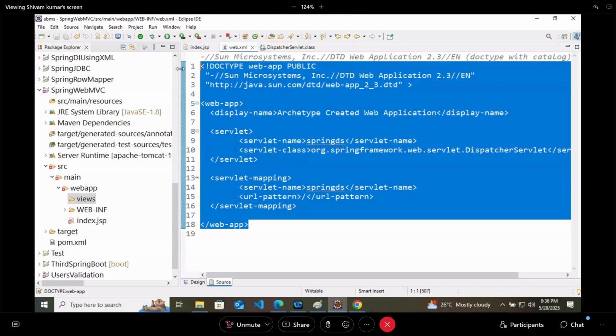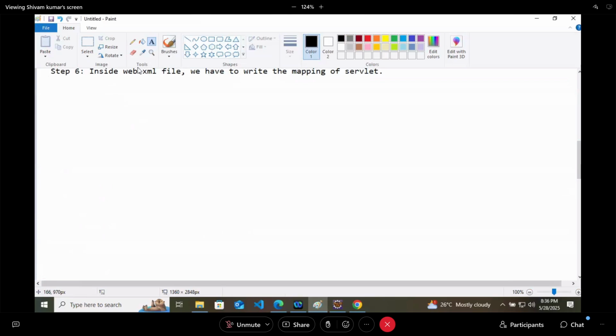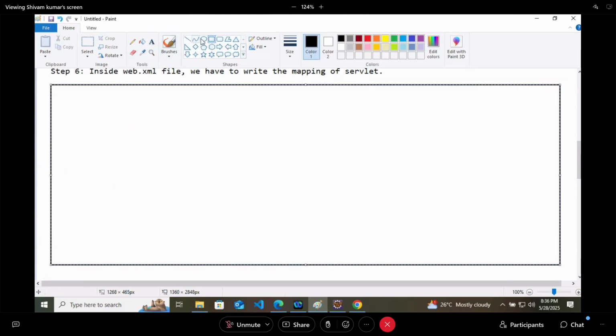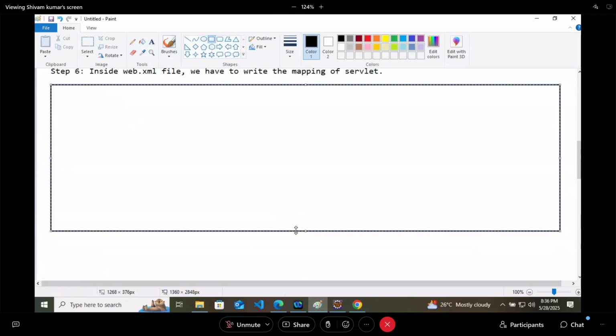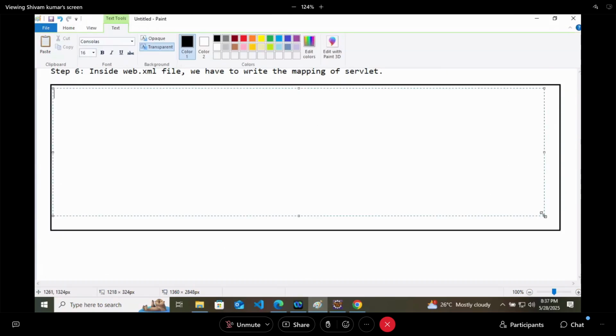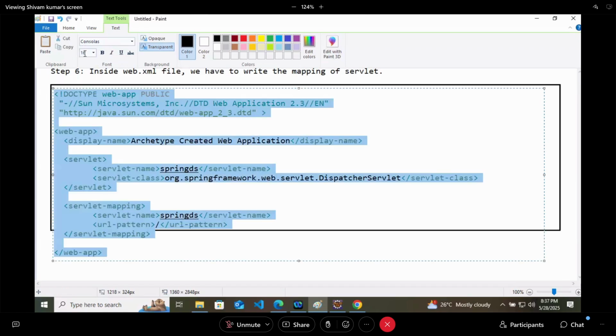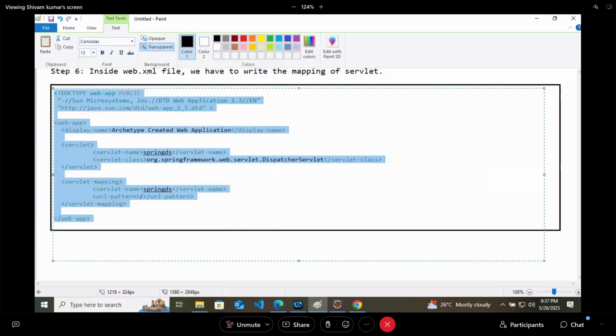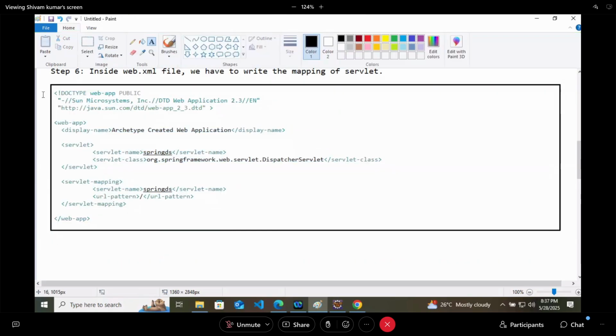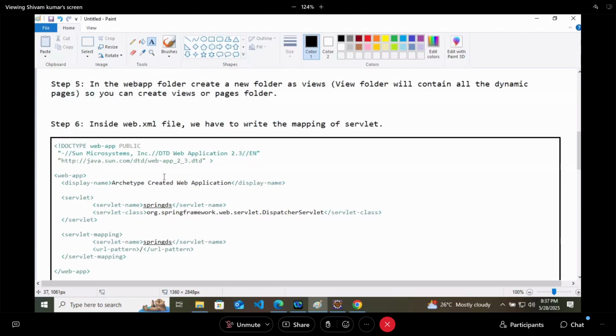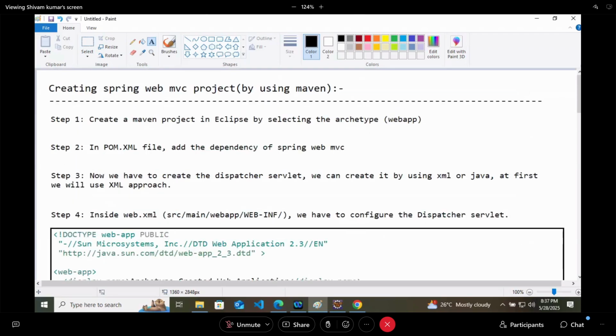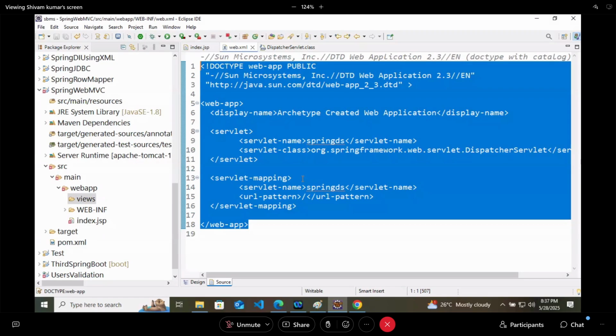Okay, so that is how it will look. Sorted? Understood? Now, till now we have created the necessary servlet. We have mapped the servlet. Now in the same WEB-INF folder, we will create the servlet's configuration. It has to ask the handler mapping: who is the controller? Tell me the name of the controller. It will ask, right? To whom will it ask?